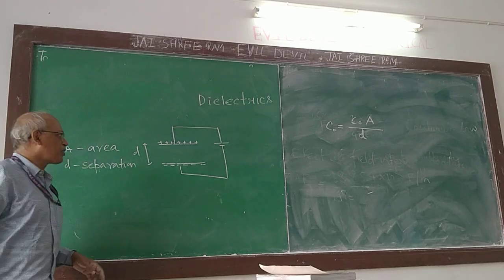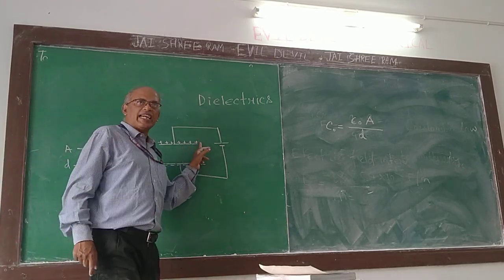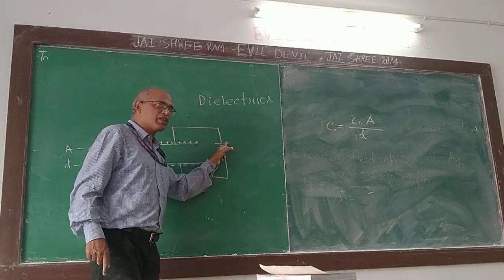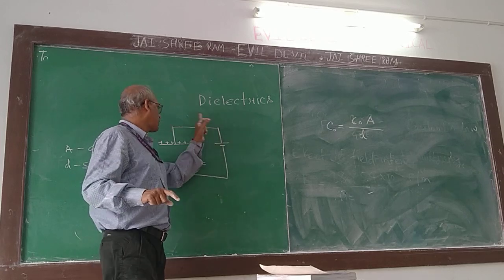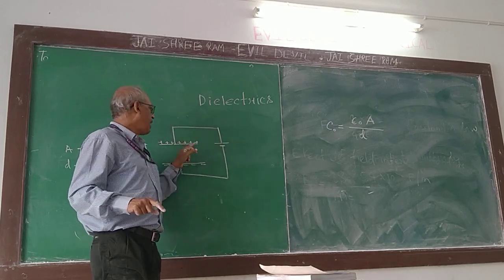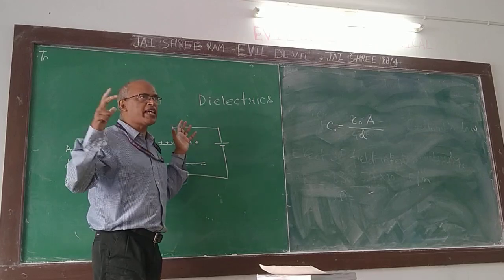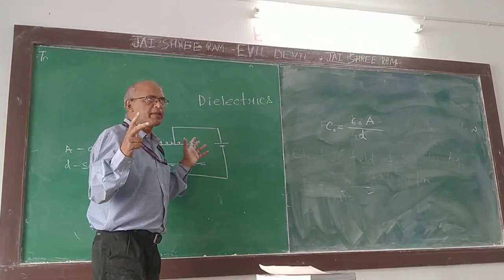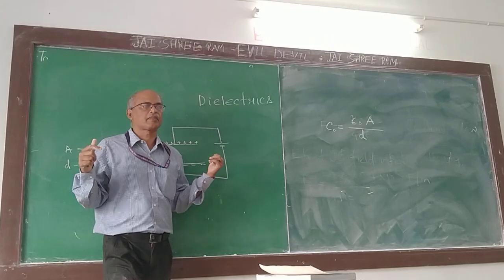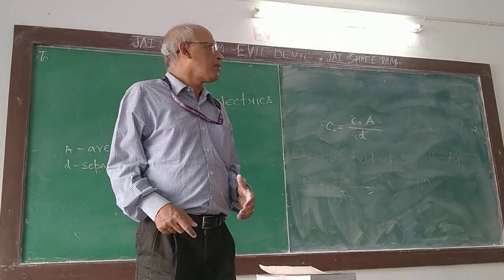Now these charges, what can you think of? These are free charges. You can think of them as displaced from here to here. Extra charges. And this positive charge and negative charge get attracted, and there will be accumulation of positive charge and negative charge.